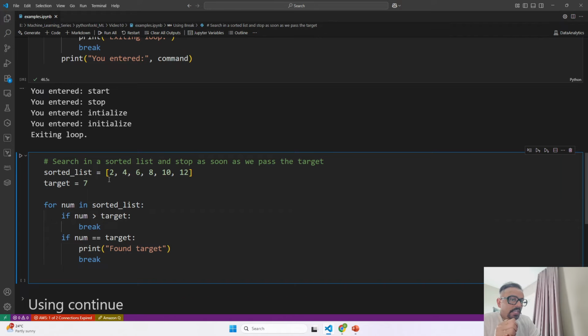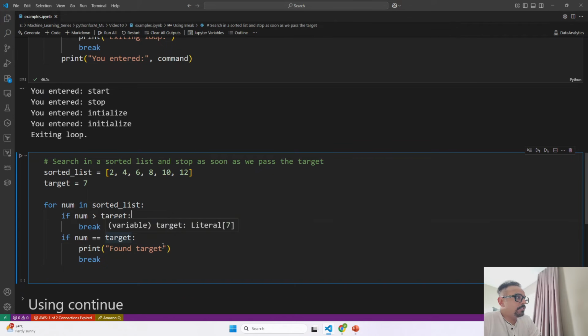If the number is greater than the target, it breaks early without printing anything, because the target can't appear later in the sorted list. In this case, 7 isn't in the list, if you see. So the loop exits when it reaches 8. A sorted list goes from ascending order. So now it says for number in sorted list, this list is sorted, if number is greater than target, break. If number is equal to target, break.